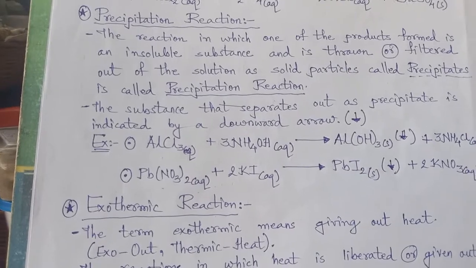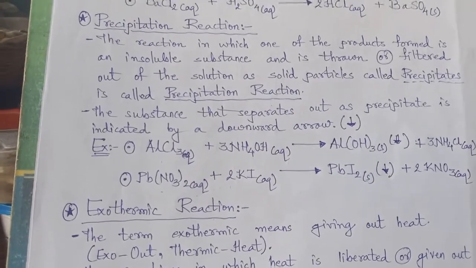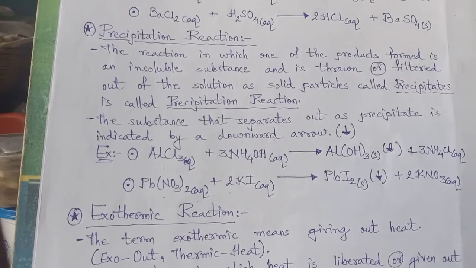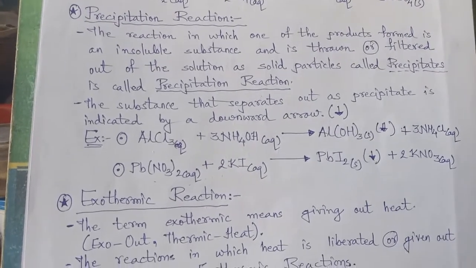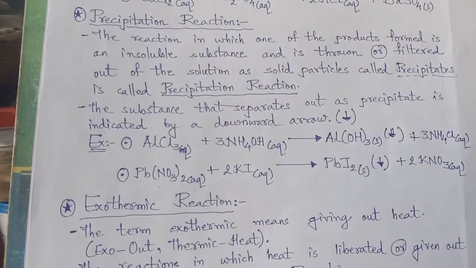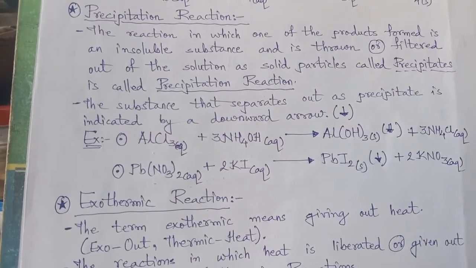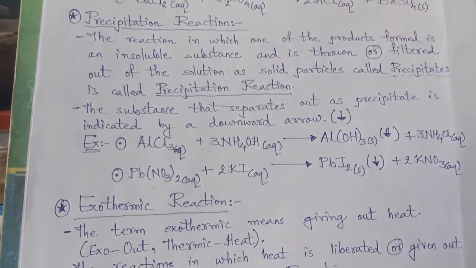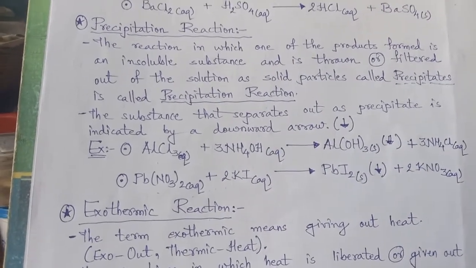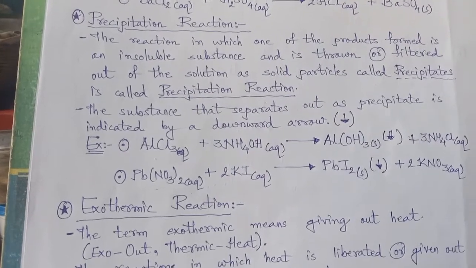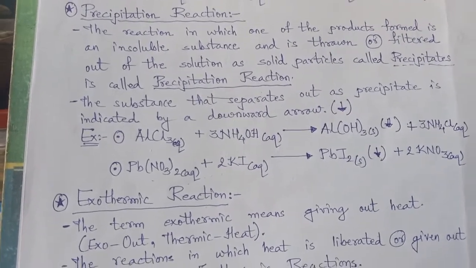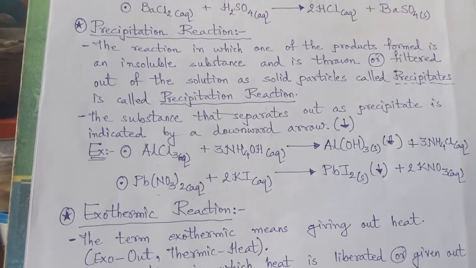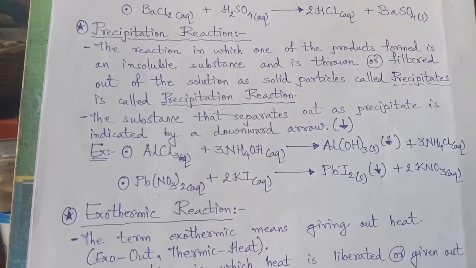Good morning, dear students. In the last video, we have seen up to displacement and double displacement reaction. I hope now this much reaction you have understood. Combination reaction means when two or more reactants react together and give just one product. All are combining together and giving one product. So it is a combination reaction.